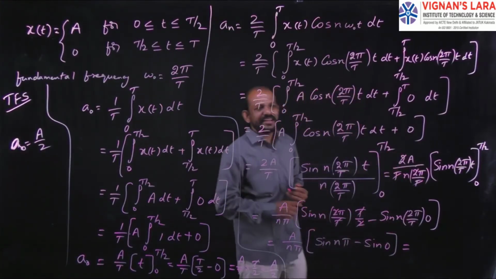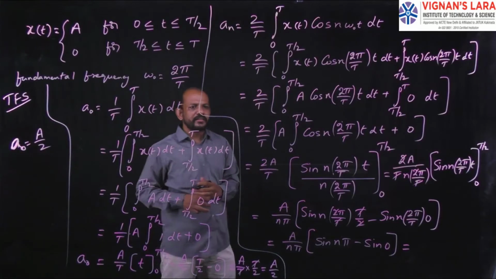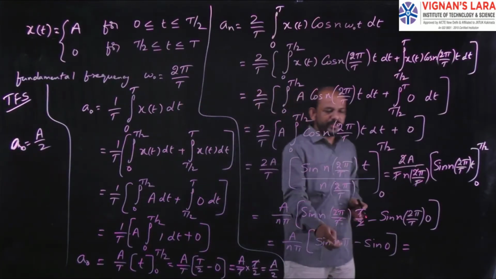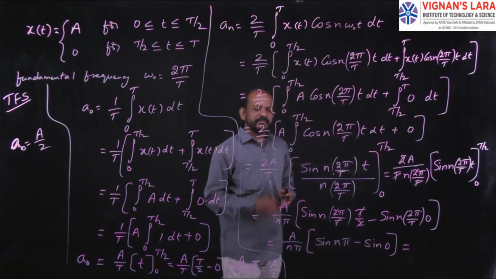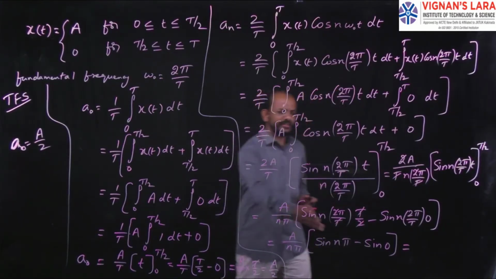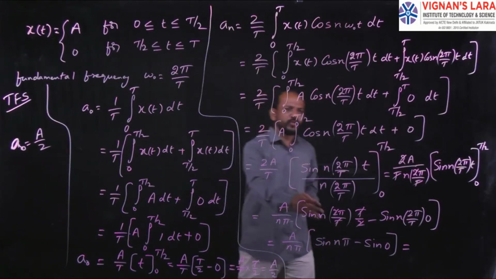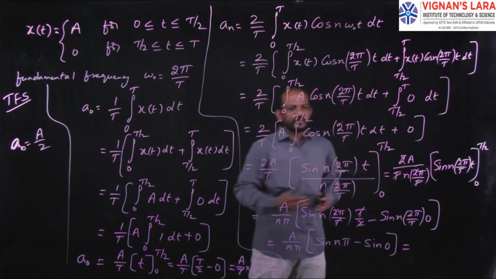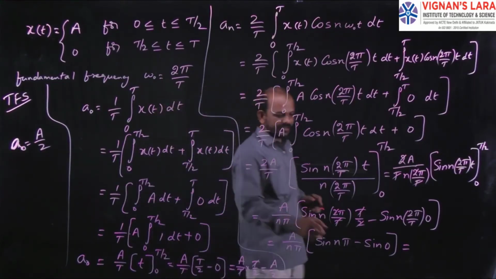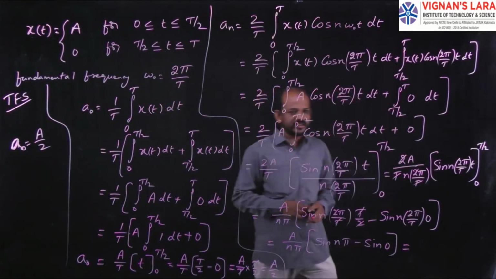What is the value of sine n pi? For all values of n, n value is from 1 to infinity: put n equal to 1, that is sine pi, 0; n equal to 2, sine 2 pi, 0; n equal to 3, sine 3 pi, 0; n equal to 4, sine 4 pi. So for all the values of n, that is from 1 to infinity, the value of sine n pi is 0. So I can get 0 minus 0, that is 0.